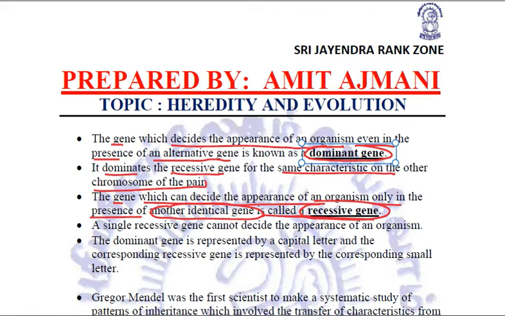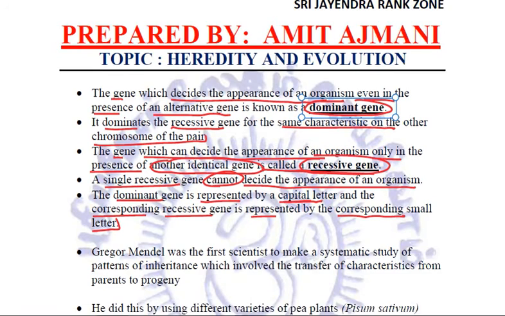A single recessive gene cannot decide the appearance of an organism. Now, when we represent these genes, we represent them alphabetically, and the dominant gene is represented by a capital letter, whereas the corresponding recessive gene is represented by the corresponding small letter. You already know all these things, right?